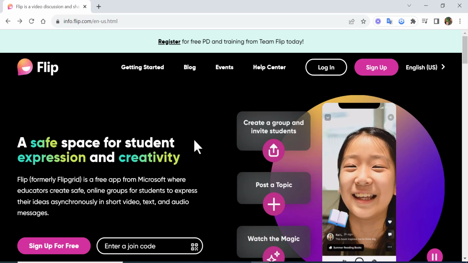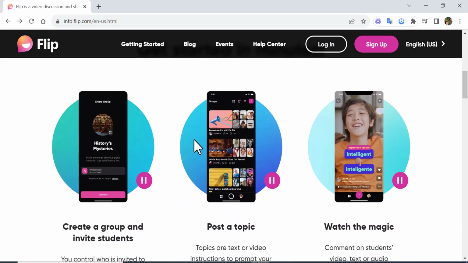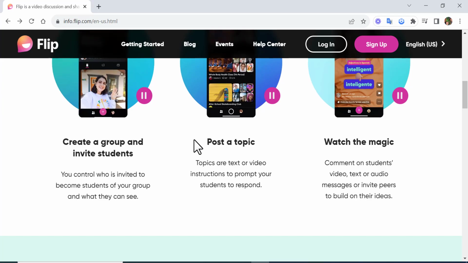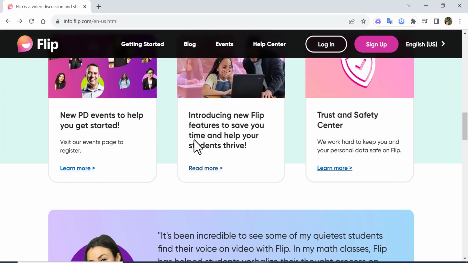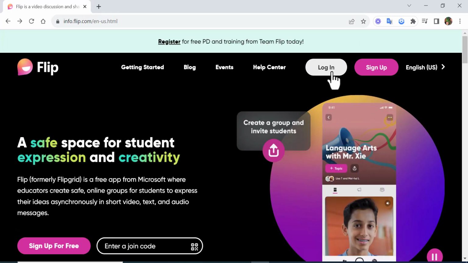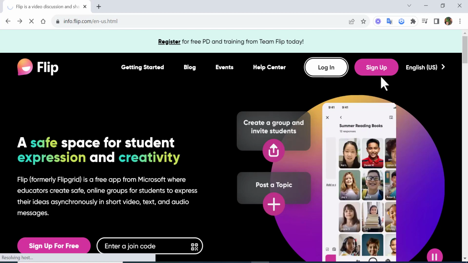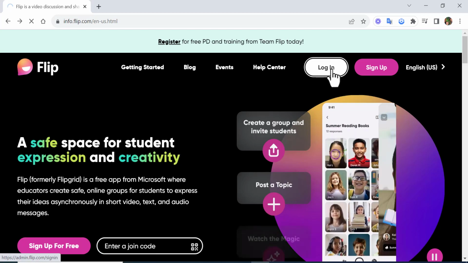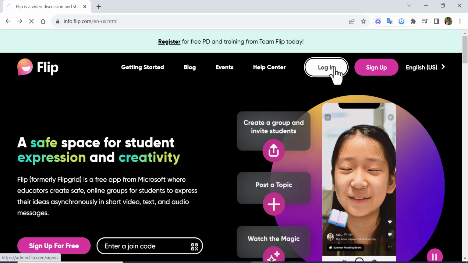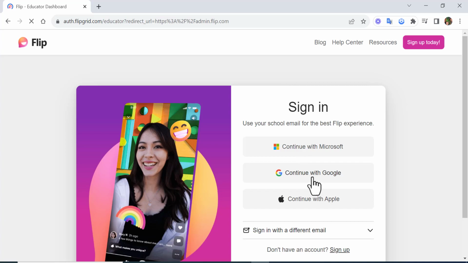So when you go on to flip.com, you'll see this information. There's also this information down here, which is really helpful and beneficial for you to take a look at. So what we are going to do is log in. If you've never signed up before, make sure you go through the sign up. If you work, obviously, in Methacton, make sure to go ahead and choose continue with Google.